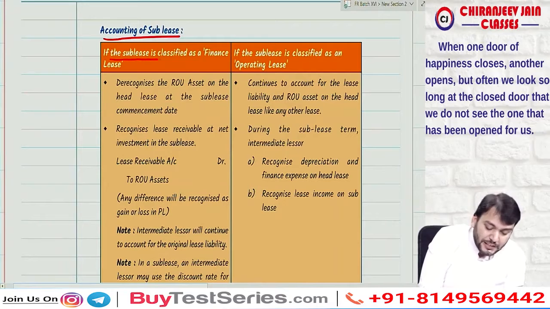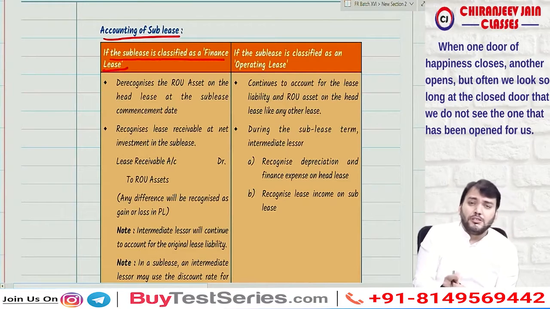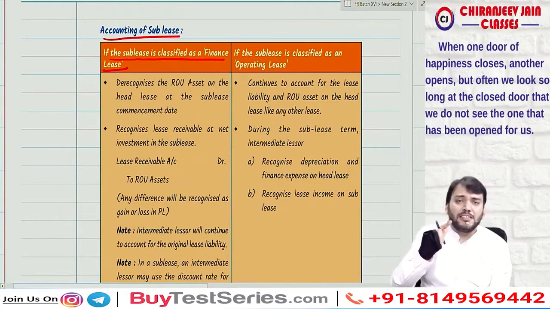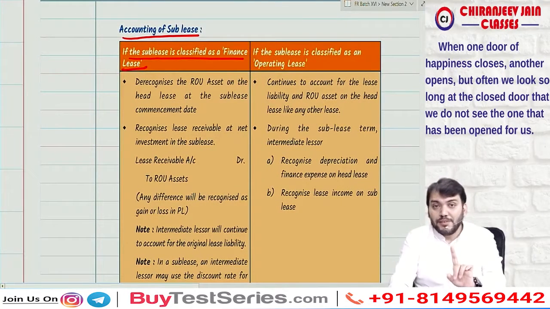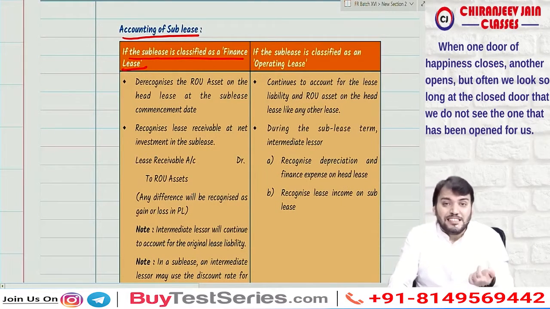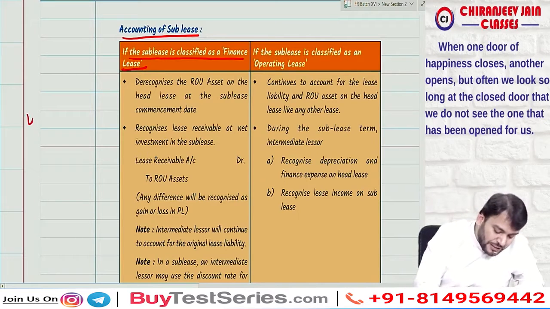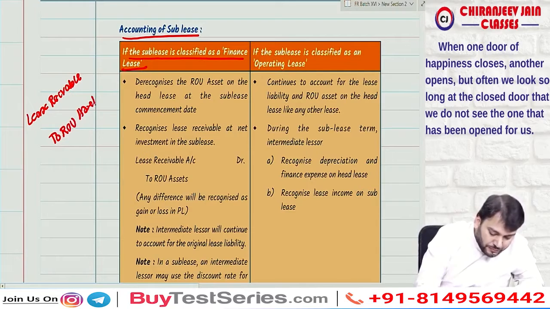In case the sublease is classified as a finance lease, it means we need to de-recognize the ROU asset and recognize a lease receivable. Means we'll pass one journal entry, lease receivable account debit to ROU asset.